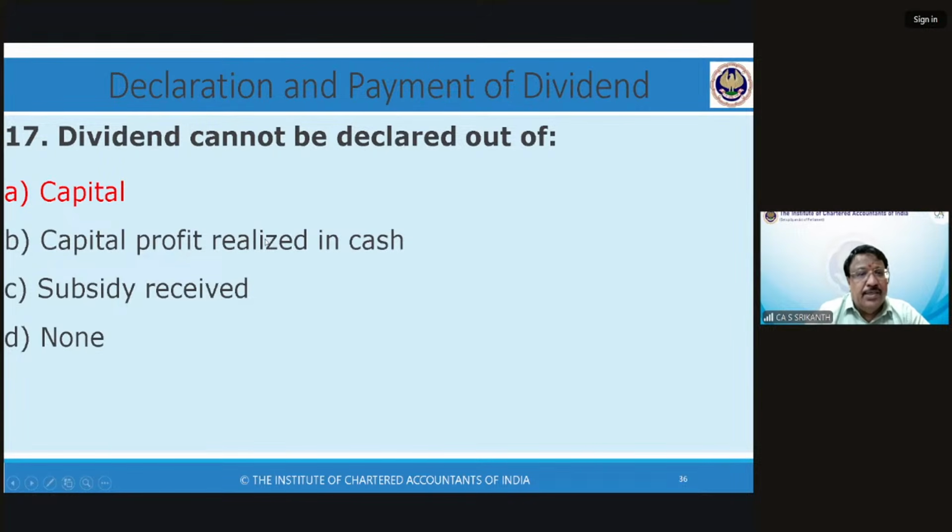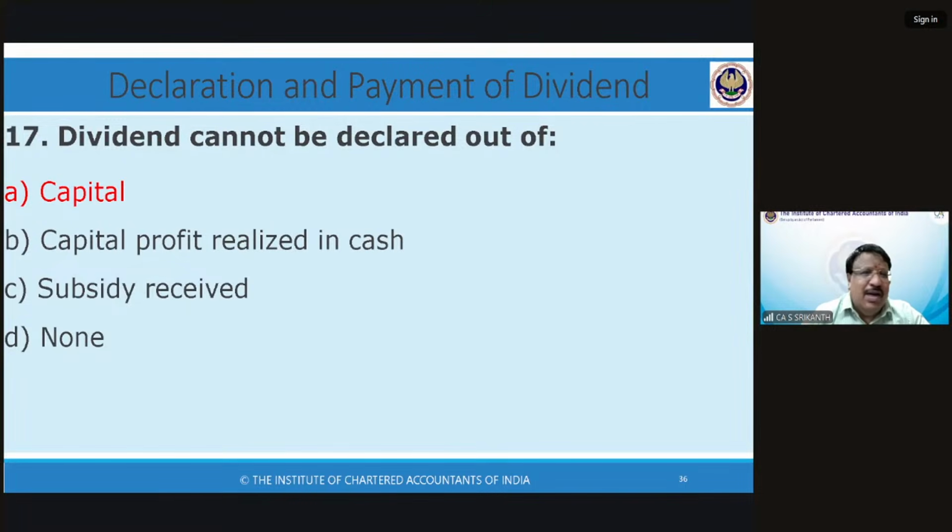So capital profit realized in cash, allowed. You can declare dividend. Yeah. Subsidy is nothing but government grant. That subsidy word is used. Basically, it's a government grant. So when the government gives a grant for payment of dividend, that can be used. So see, okay.